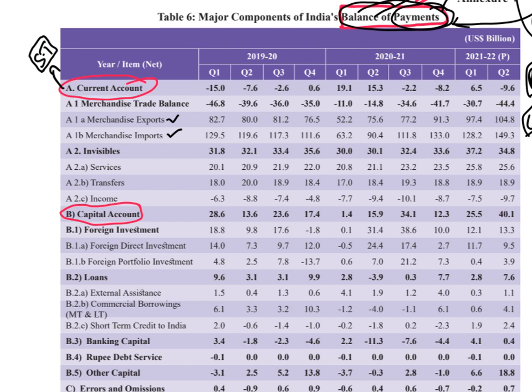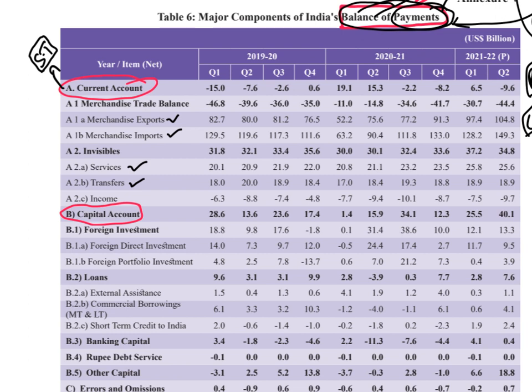Similarly, services. If you take services, for example, like software services, an Indian software company based out of Bangalore is delivering software services to a company based out of US. So we are exporting services here. Again, the transaction gets settled immediately. So they take a project, they do it, and they get payments immediately. So services also come under current account. And there is another component called transfers. What is the meaning of this word transfers?